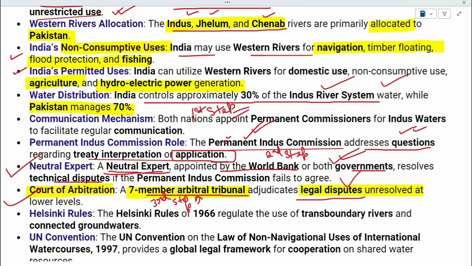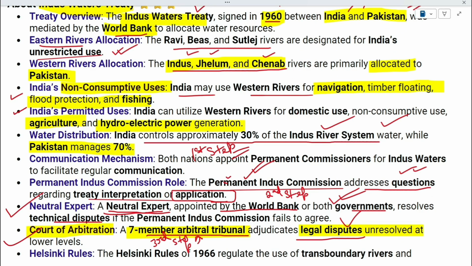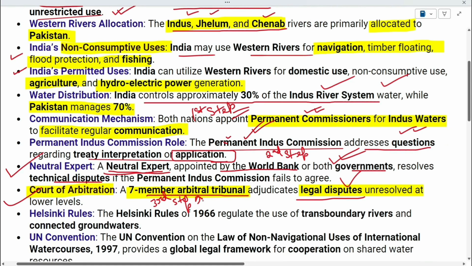Now in general, when there is no dispute, there are permanent commissioners that exist in both countries, India and Pakistan, who regularly communicate between them to share these waters. So for regular communication, permanent commissioners are in place, but if there is some dispute, then these three steps are followed to resolve it.